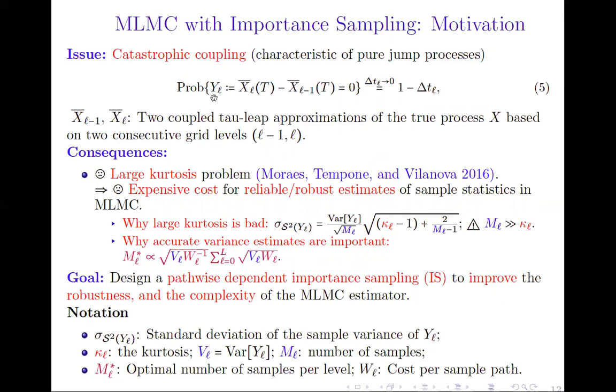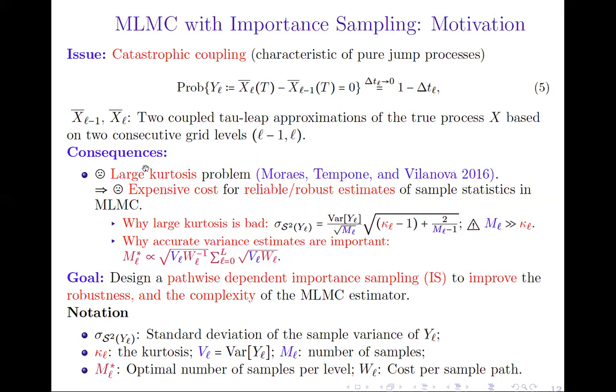Let's say that we have a random variable Y L equal to the difference between the coupled tau-leap approximations X bar L and X bar L minus 1 at final time T. Then when constructing the estimator, one can observe that the proportion of Y L being different from 0 becomes more and more tiny as we go deeper in levels.